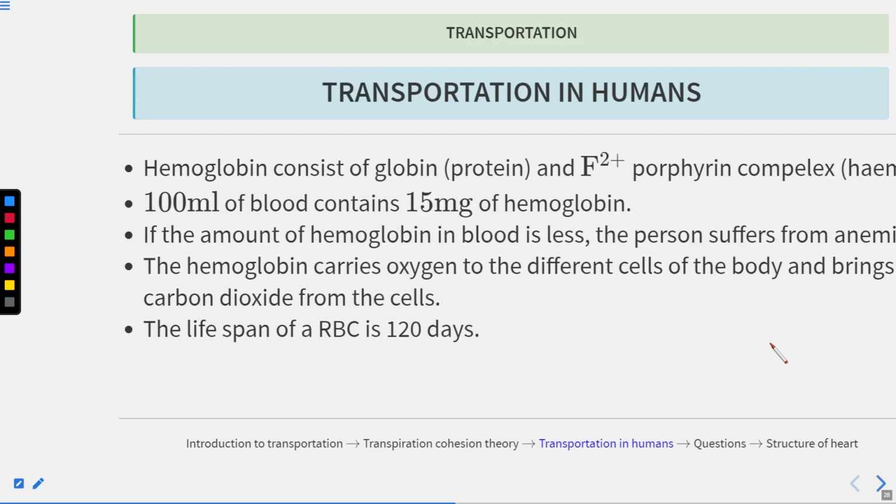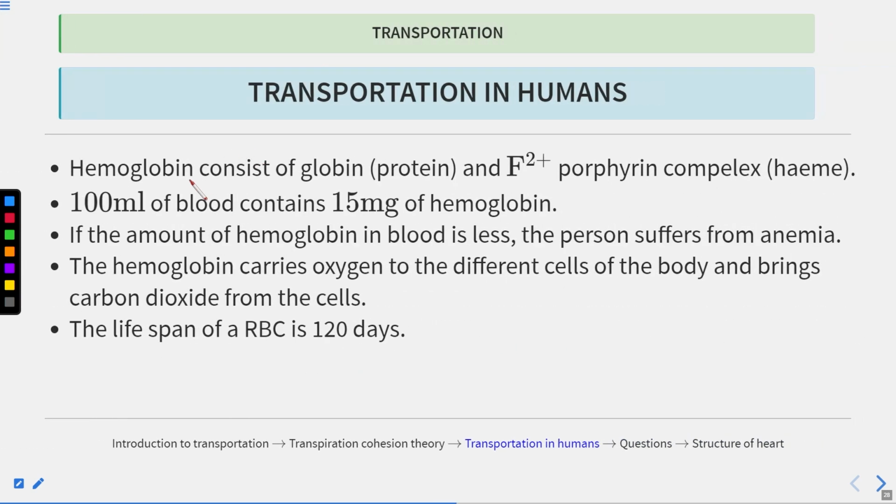Now, if you talk about the structure of hemoglobin, it consists of a globulin protein, and it also consists of an iron-containing porphyrin complex. So hemoglobin is made up of a porphyrin ring, or porphyrin complex, and you call this porphyrin complex heme, and it has an iron atom present in the center. The iron is in the form of 2+, and it also consists of globin. That's why the name globin.